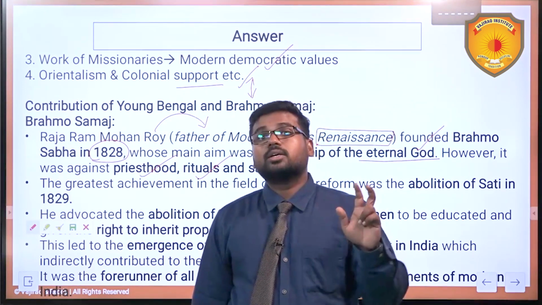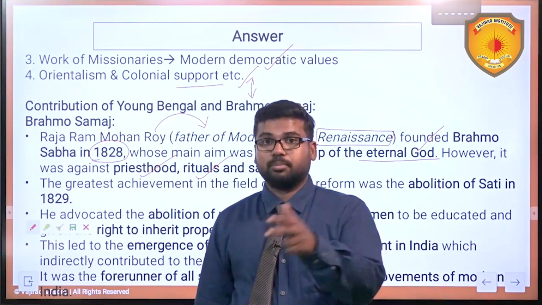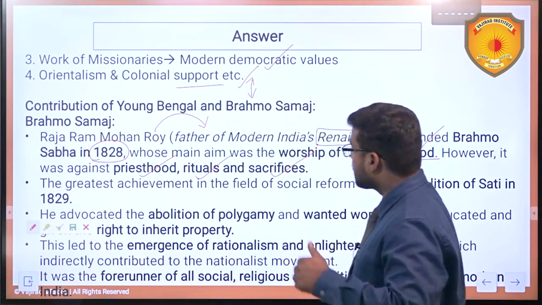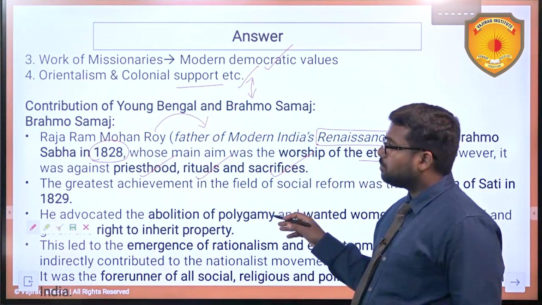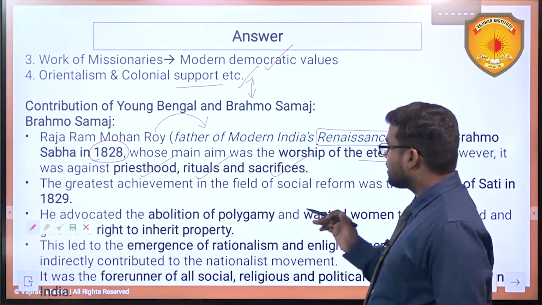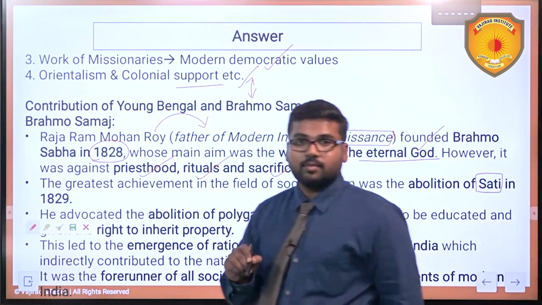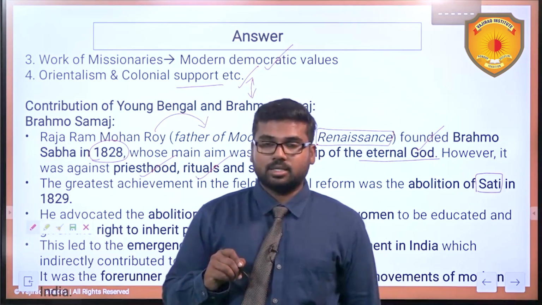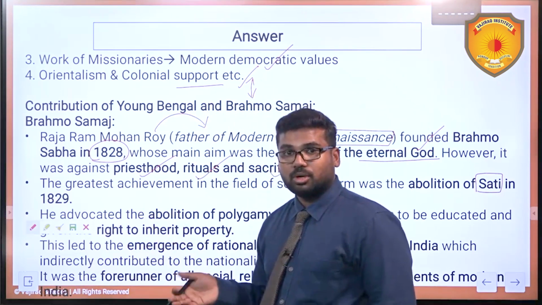The ideal goal is to worship the eternal God, formless, such sort of beliefs, right? Next comes, see, the greatest achievement of Raja Ram Mohan Rai and Brahmo Samaj: the abolition of the sati system in 1829 with the help of William Bentinck. A law was passed and slowly that was completely abolished.